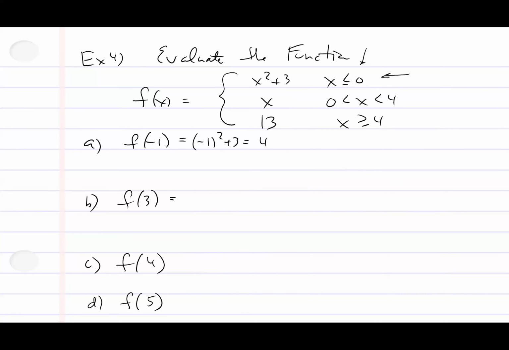Boom. f of 3, which equation am I using? The middle one, right? Because now 3 is between 0 and 4. The answer is 3, because whatever you plug in, you get out. We good? Cool. f of 4. This one you've got to be careful with, because that one says anything less than 4. So if it was 3.9, we would use the middle. But less than or equal to 4 is the last one. And f of 5? Same one. Still the bottom, and the bottom is a constant function, 13.